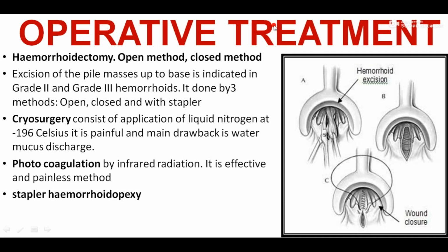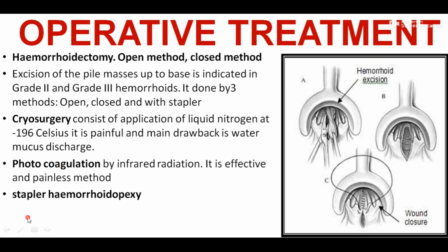In operative treatment, we may go for hemorrhoidectomy, which is the removal of hemorrhoid. Basically, it is indicated in grade 2 and grade 3 hemorrhoid and done by either open, closed or stapler method. The next method is cryosurgery, which consists of application of liquid nitrogen at minus 196 degrees Celsius. So it freezes the piles and it is very painful, and the main drawback is watery discharge. The next method is photocoagulation, in which infrared radiation is applied, and it is a very effective and painless method.